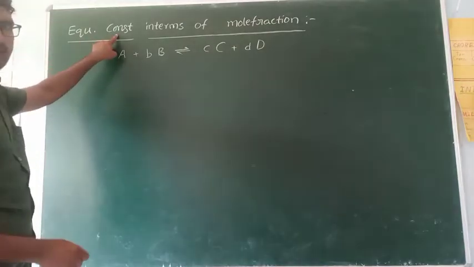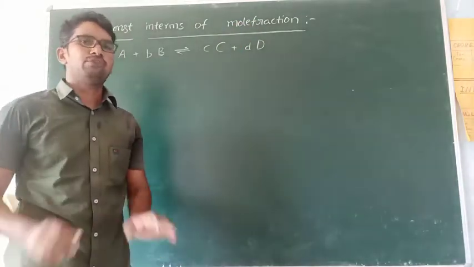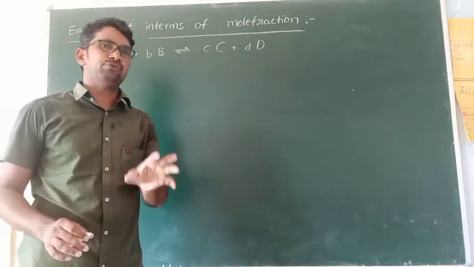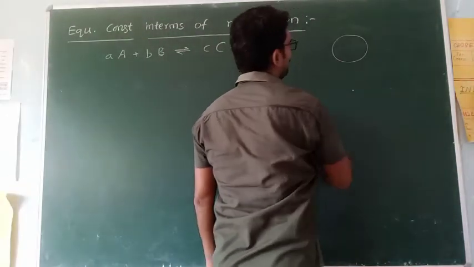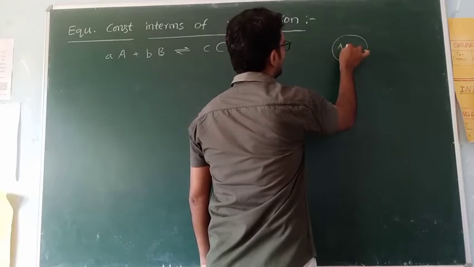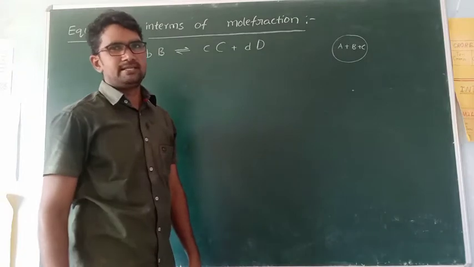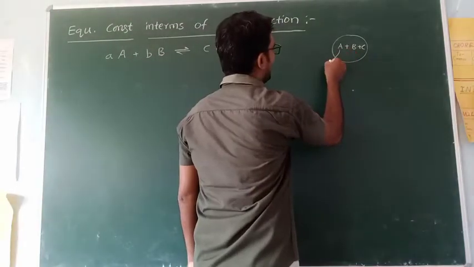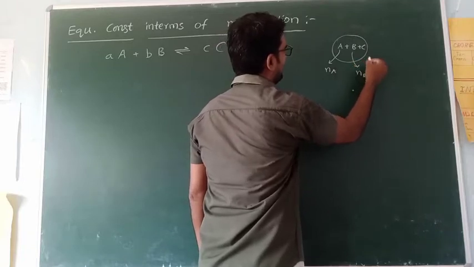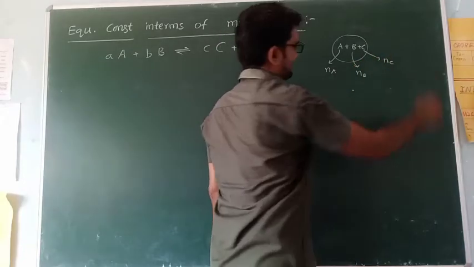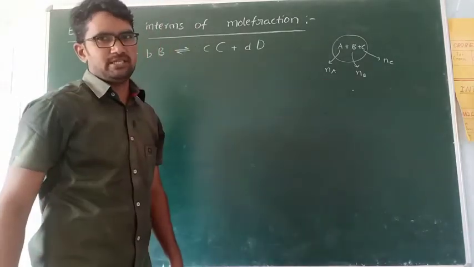Equilibrium constant in terms of mole fraction. First, I will give clarity to you for mole fraction. For example, in one solution, three components are present: A, B, C. A number of moles can be Na, B number of moles can be Nb, C number of moles can be Nc.